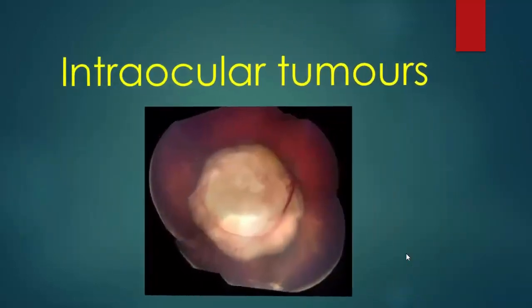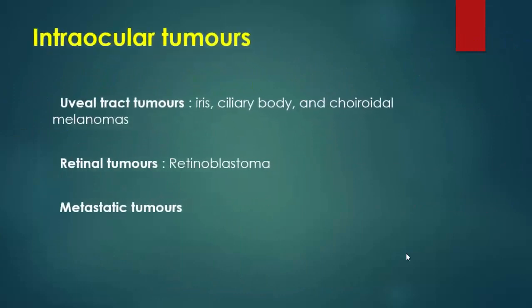Intraocular tumors. Intraocular tumors include uveal tumors, which arise from the iris, ciliary body, and choroidal melanoma, retinal tumors, including retinoblastoma, and metastatic tumors.